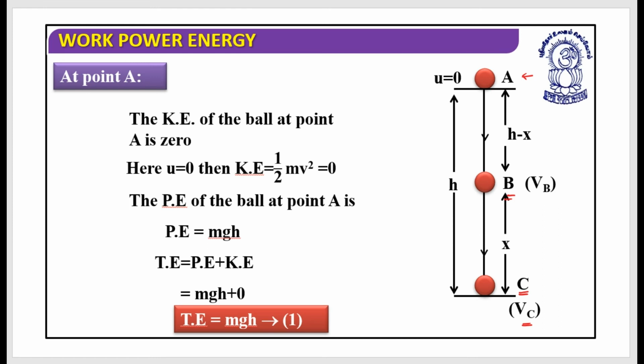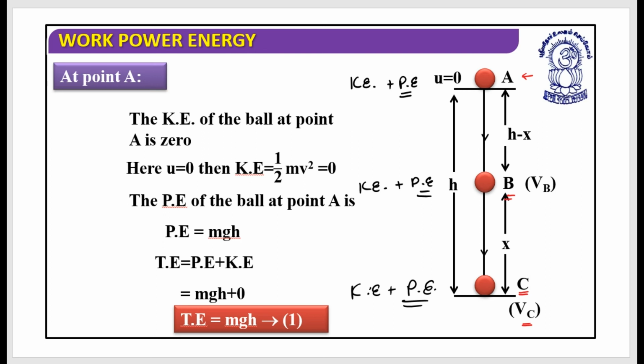At every point I am just going to check kinetic energy plus potential energy. At point B, kinetic energy plus potential energy, and at point C as well I am going to check the kinetic energy plus potential energy. My focus would be this only, that I need to check these three energies and add them. Simply, it is as simple as that.